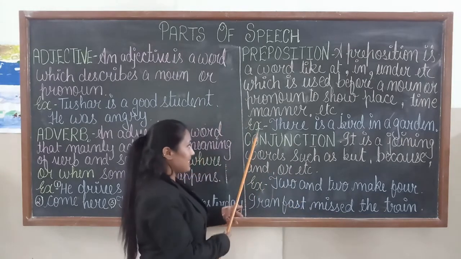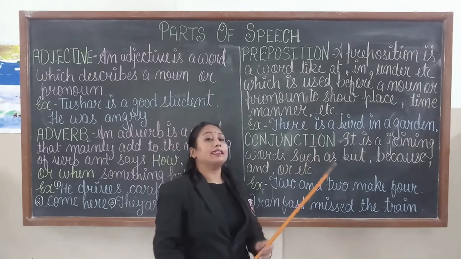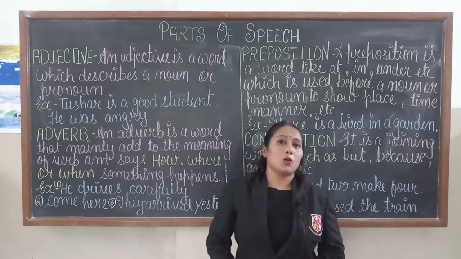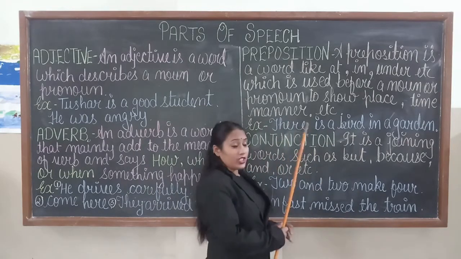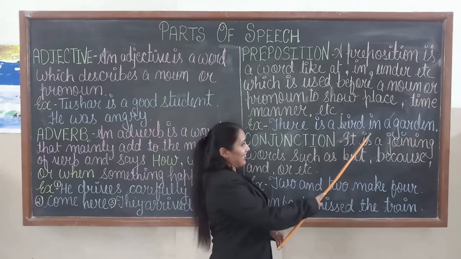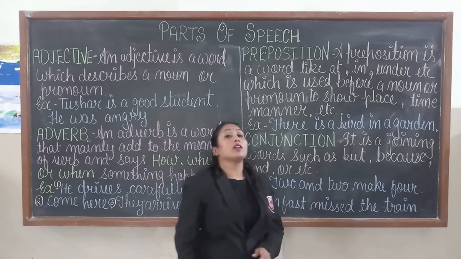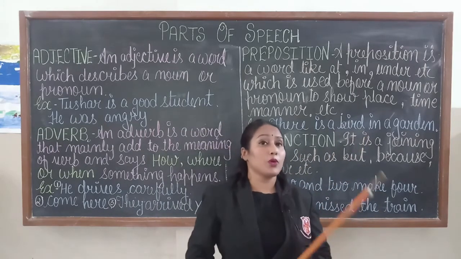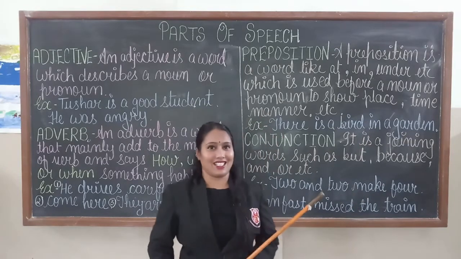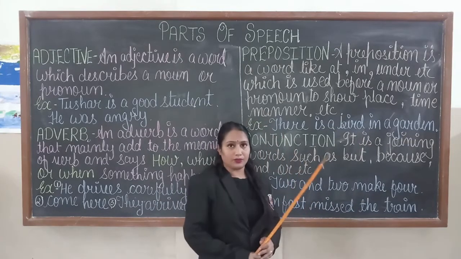So the example is: there is a bird in a garden. What is the preposition in this sentence? In. In is a preposition because in is showing the position of the noun in the sentence. And what is the noun? Bird.